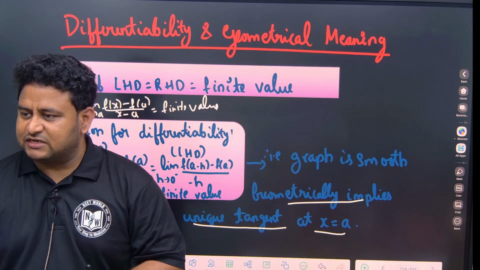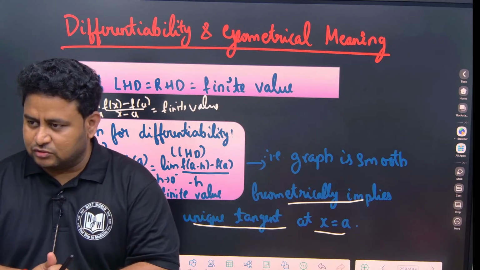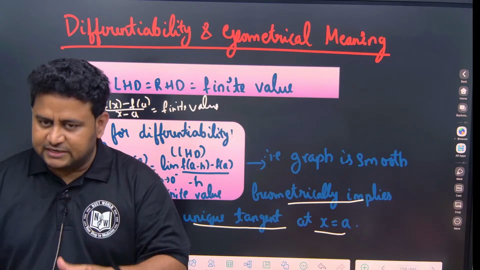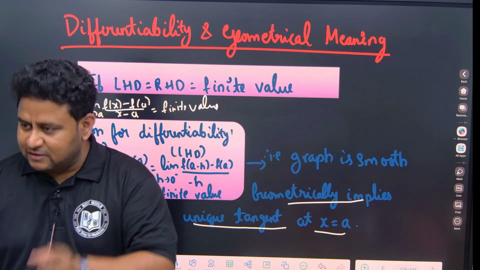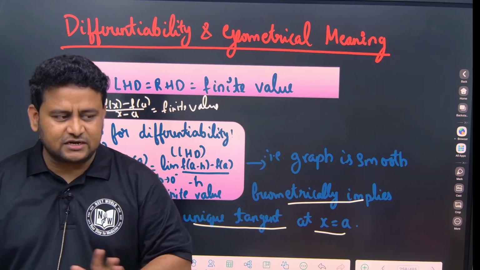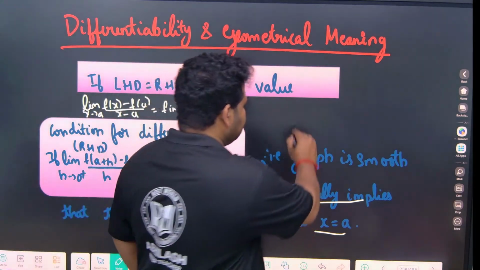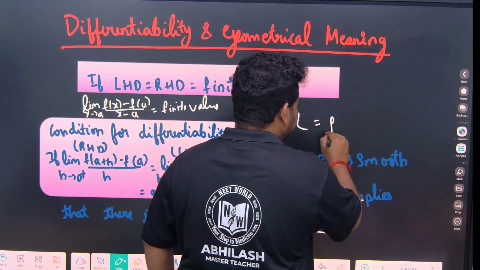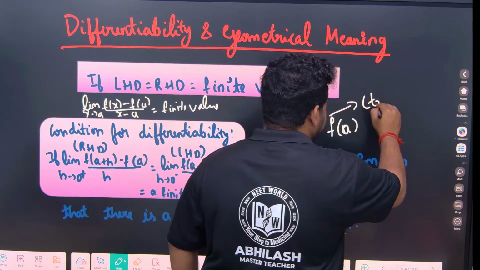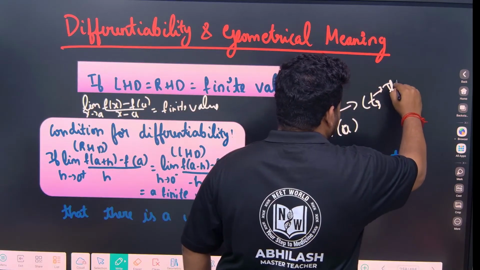If it is differentiable, definitely it should be continuous, that is true, but all continuous functions are not differentiable. For a function to be differentiable, the first rule is that it should be continuous. Don't get confused. The limit should exist and be equal to the functional value at a. Then we say it is continuous.